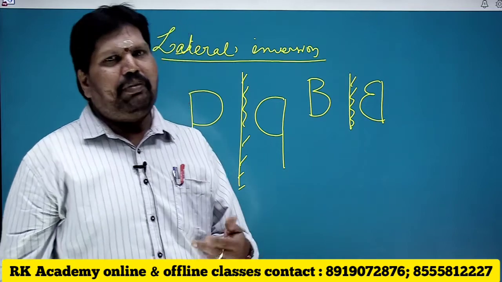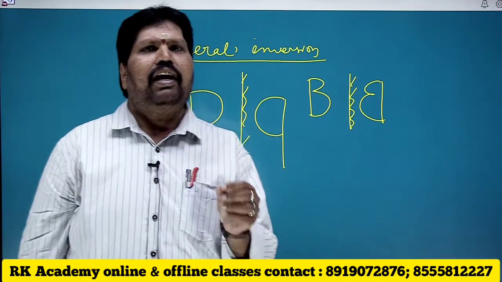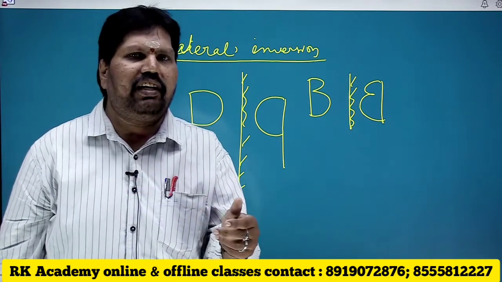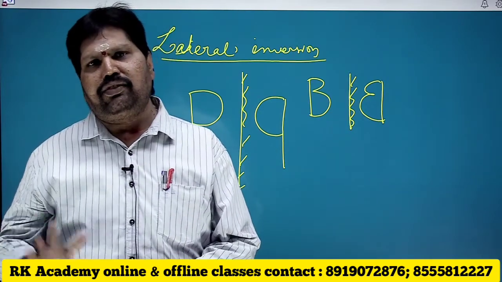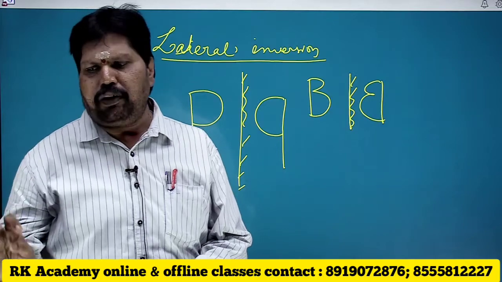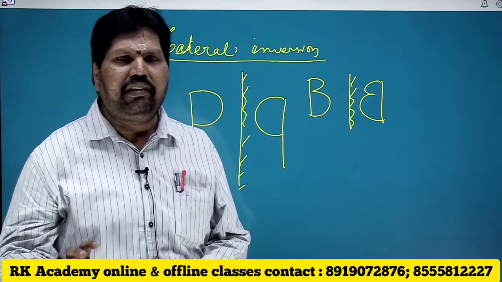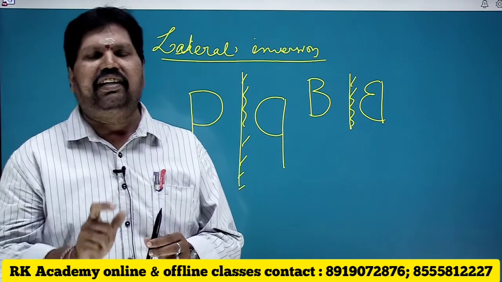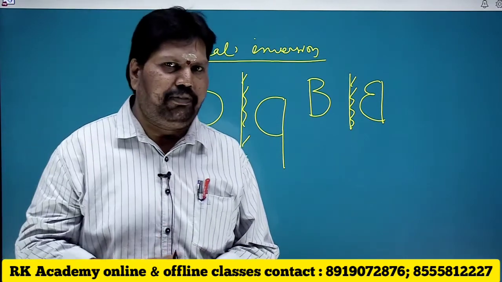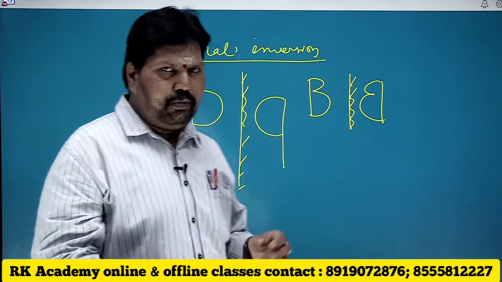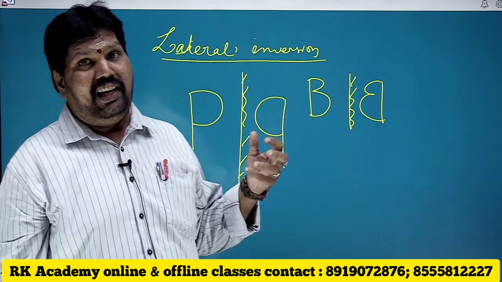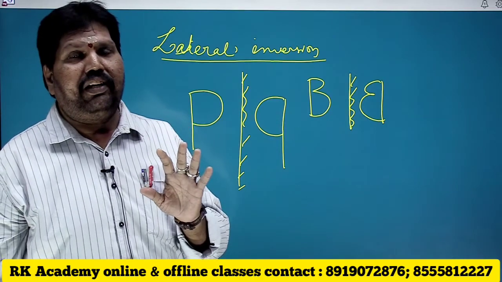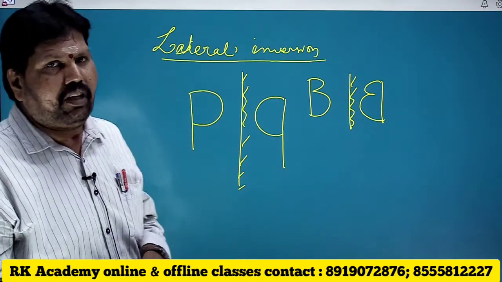So this question may be asked: why is the word ambulance written laterally inverted on the ambulance? As you see the spelling through your mirror, it appears perfect, so that you can understand that an ambulance is coming from behind. This is the most important phenomenon, lateral inversion, which is nothing but right appearing left and left appearing right.